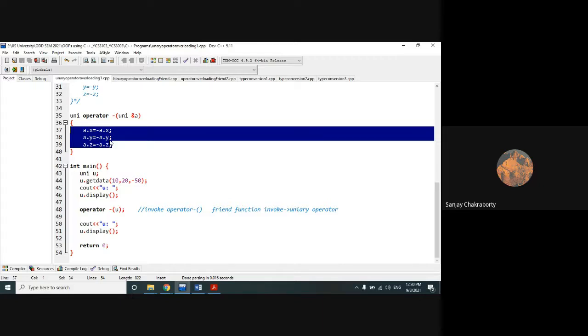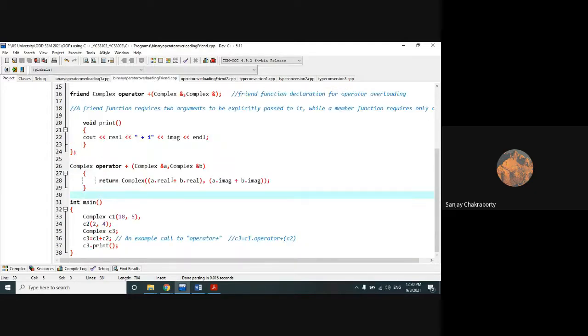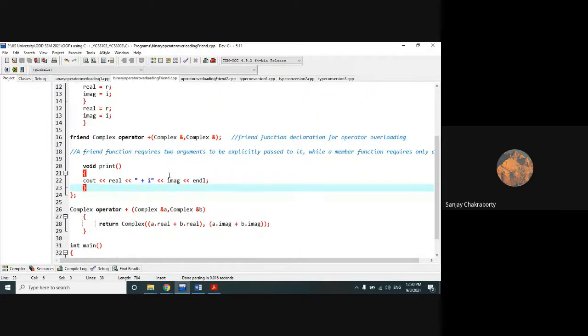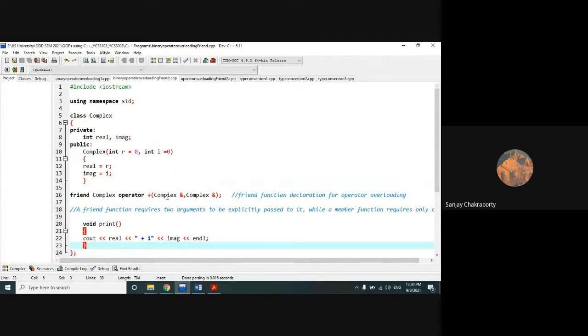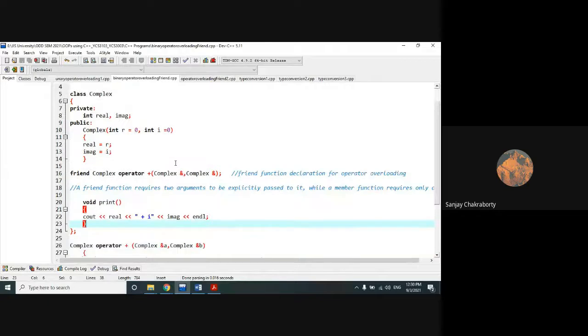In a similar way, consider the overloading of the plus operator. In the last class I showed you the overloading of the plus operator to add the real part and the imaginary part of 2 input complex numbers. We showed the use of the plus operator by adding 2 objects instead of 2 variables.